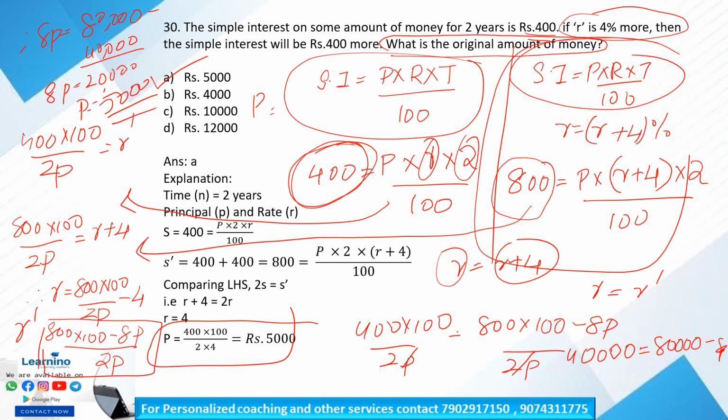So 400 plus 400 is equal to 800, and R is increased to R plus 4 percent. Then we get R from here and R dash from here. By equating R and R dash, we get the value for P, the principal amount. That is our answer. Answer is option A, rupees 5,000.